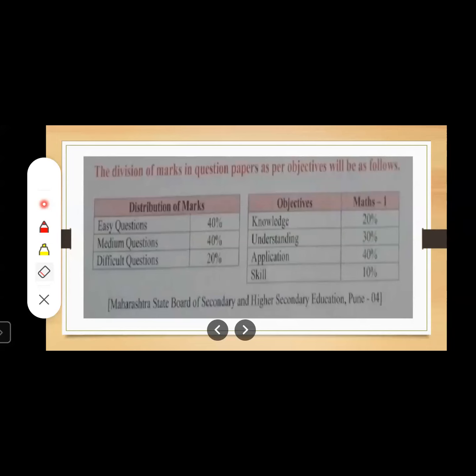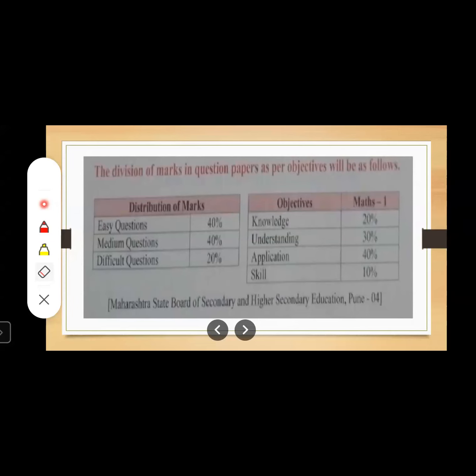Now, division of the marks in question paper as per objectives. Which are the objectives for your question paper? Knowledge, understanding, application. Just now we have discussed the difficulty level is from easier to the difficult level. First of all, they want to check your knowledge, then understanding, and finally application.